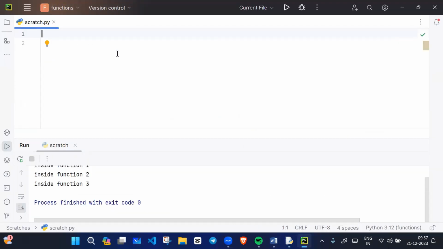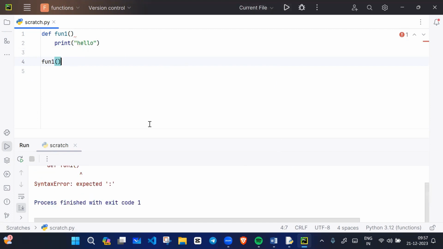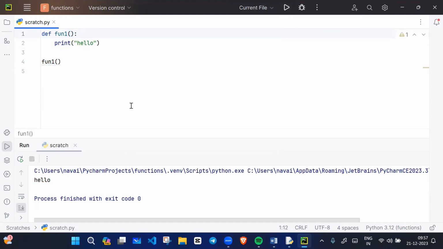Okay, so what I will write here, for example, def f1. I will write here print hello. If I call function one, we are calling it without a parameter. This function is without parameter. If I run this code, what will print? What's the mistake? Colon, I forgot the colon. If I run this code, it will simply print hello.